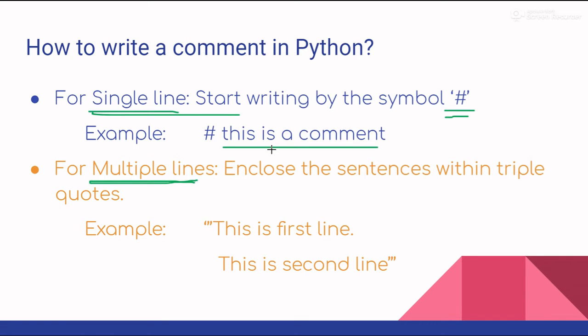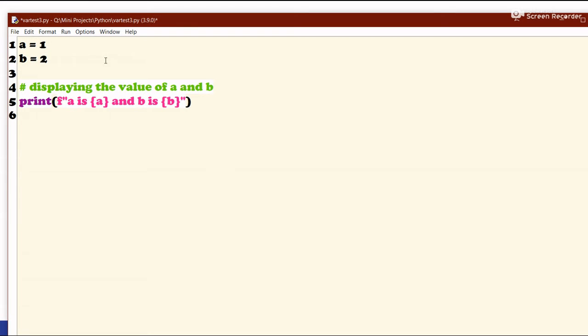Let's say we have to write a comment that is multiple lines. So how do we write multiple lines of comments? Let's see. Let's say we have to include these two lines. This is first line, this is second line. Okay. So how do we actually do that? Well, we enclose the sentences or lines within triple quotes. First of all, there is no symbol of triple quotes on the keyboard, right? We only have single quotes and double quotes. So to create triple quotes, what we can do is,